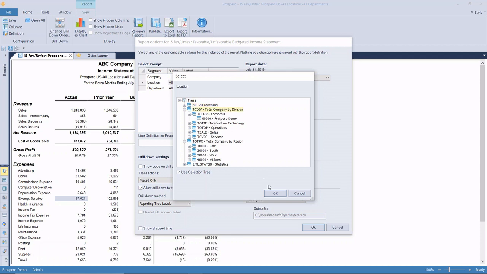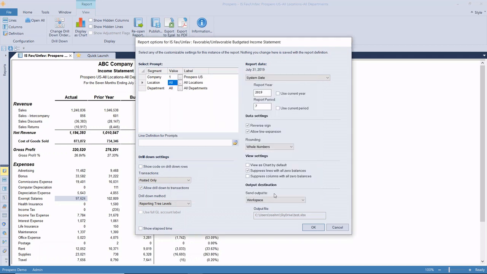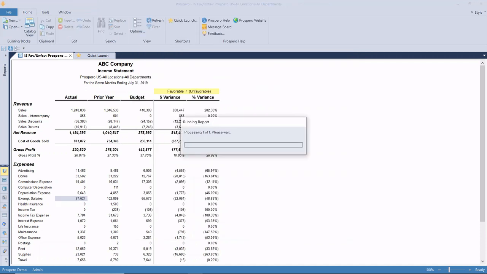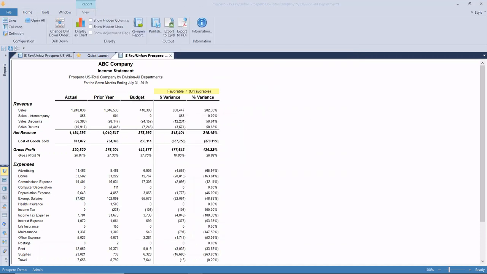So I'm going to pick my total company by division and select OK without making any other changes. My drill down method is the report tree. So I left the department at all. And as I drill in, when we compare the two, they're very much the same.